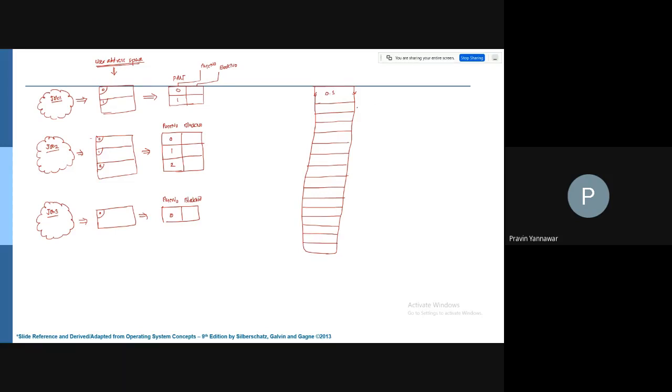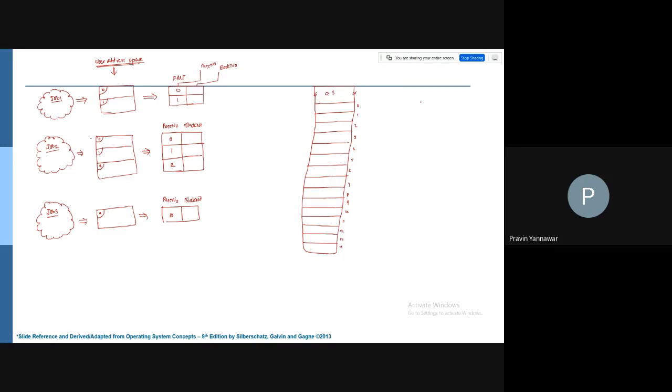So this is 0, 1, 2, 3, 4, 5, 6, 7, 8, 9, 10, 11, 12, 13, and 14.